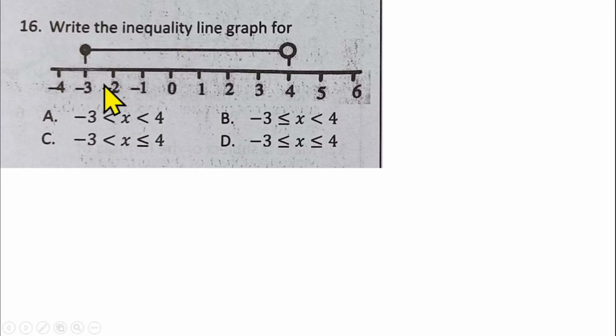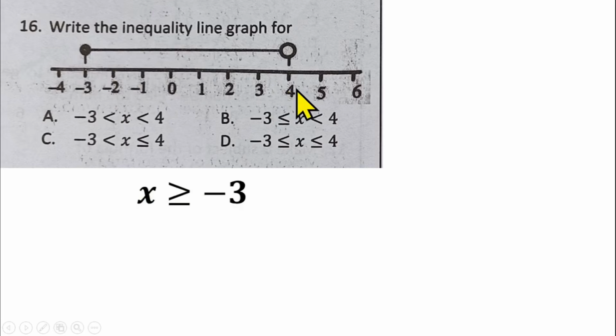So that means you should be having the range of values of x that is greater than, and because this circle is shaded, that makes it a weak inequality. So you have the range of values of x that is greater than or equal to -3. That is the first part, because the arrow is going this way. So all the values here are greater than -3.